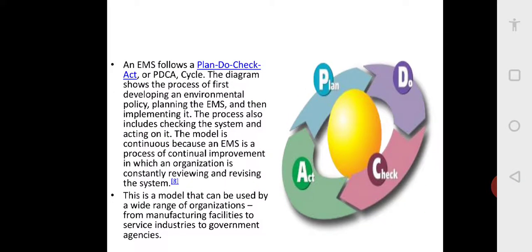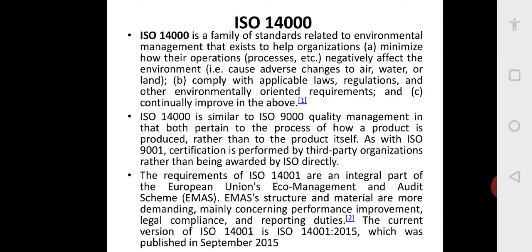Even in your life you do this. Suppose you have got subjects to study, and you are expecting that you will get 70% results. You will plan for 70%: so many hours I have to study, so many textbooks, question papers, all these things. Then you will study, you will write. Then you will find that okay, I did not get 70, I got 68% or 65%, 5% less. So why this 5% less? I did not spend more time on assignments, I did not study well, I did not use good textbooks. So you will act on that. This is known as the PDCA loop. We apply it in our own personal lives as well as in organizations.